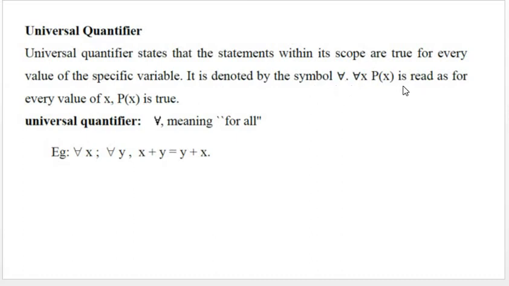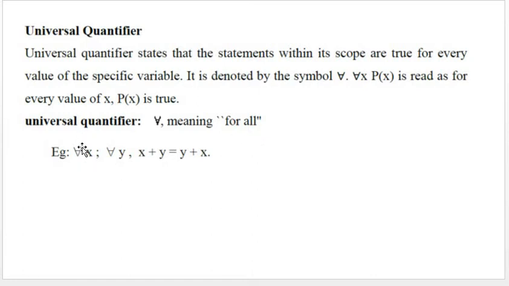For all x, P of x is read as: for every value of x, P of x is true. So ∀ denotes that for all values of x in the universal set, or universe of discourse, the predicate function P of x is true.